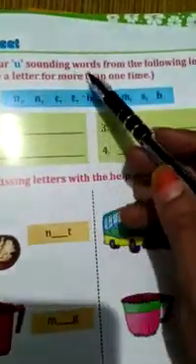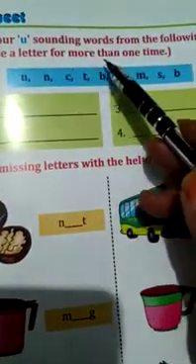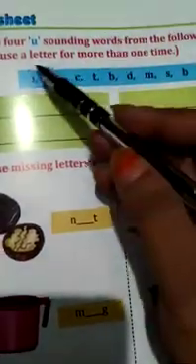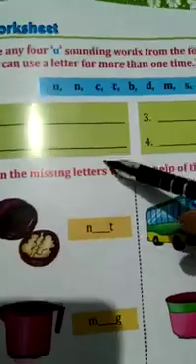There are some worksheets. Make any 4 U sounding words from the following letters. You can use a letter more than one time. By using these letters, we have to make 4 words here. You can take help from these letters also. Try to do it yourself, otherwise I will send the PDF also.